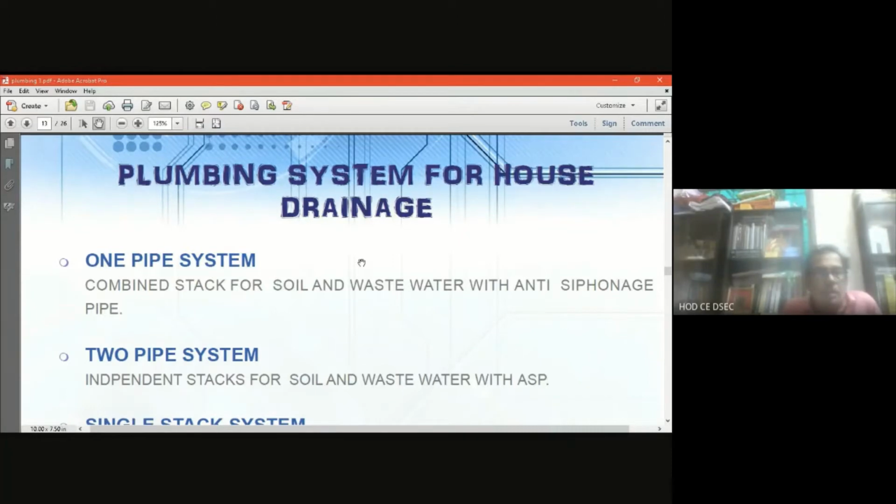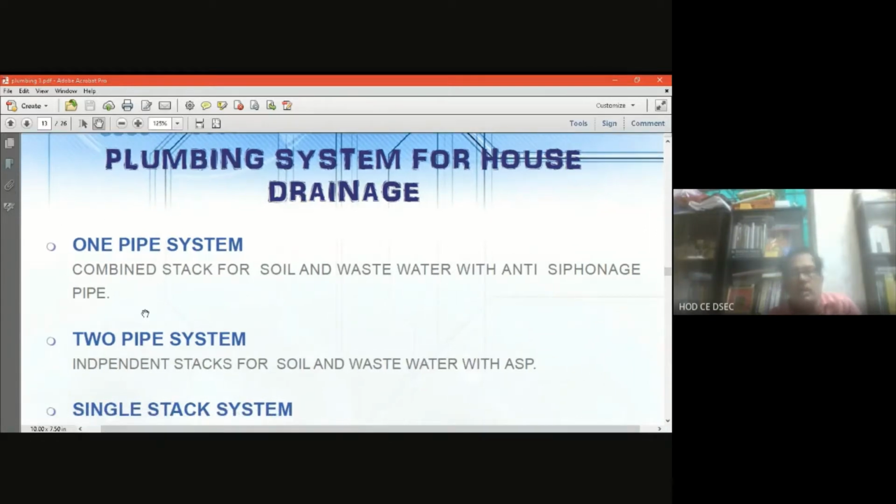First one is the one pipe system. What do you mean by one pipe system? A combined stack means a combined pipe for soil, soil meaning the pipe which carries the excreta. In the previous lecture I have already described what a soil pipe is. So the combined stack pipe for soil and wastewater, with an anti-siphonage pipe, is called the one pipe system.